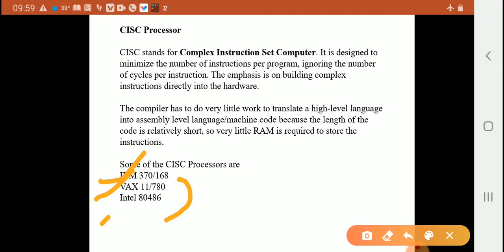So the compiler has very little work to translate instructions from high-level language into assembly language. RAM works as the storage device for instructions.